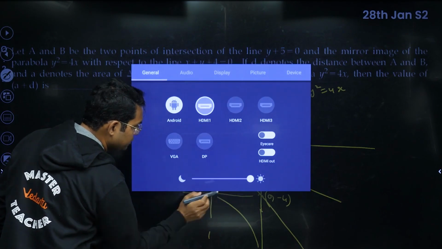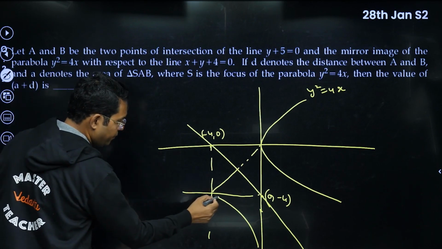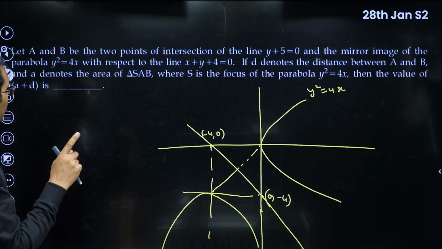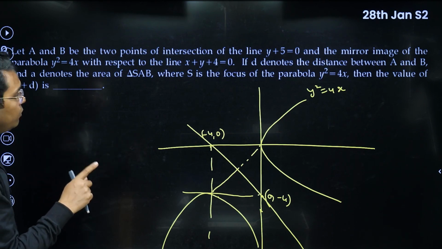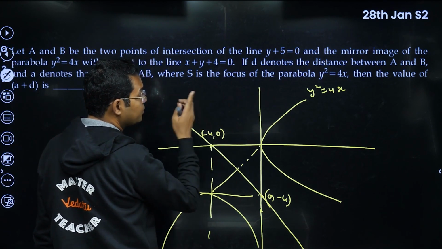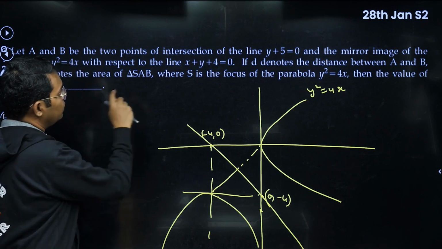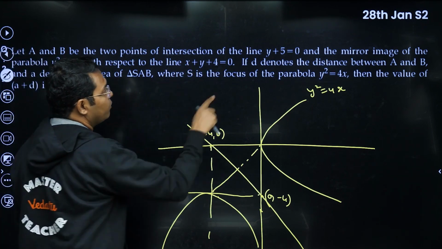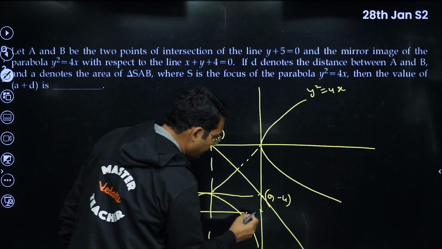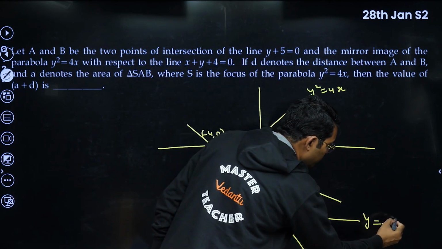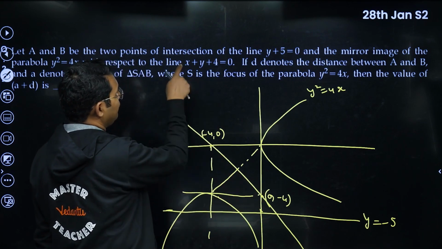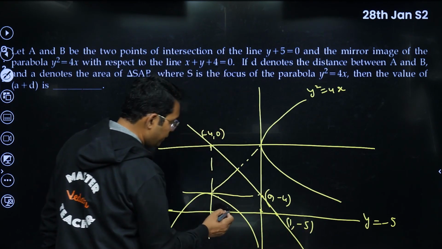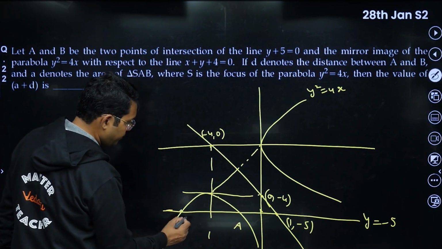Okay, something like this. So what they are saying: A and B are 2 points of intersection of the line y plus 5 equal to 0, that is y is equal to minus 5. So the line will be somewhere here. This line y is equal to minus 5 will intersect this line at the point 1 comma minus 5. And these points are A and B.